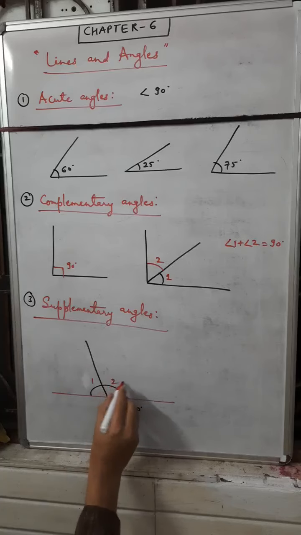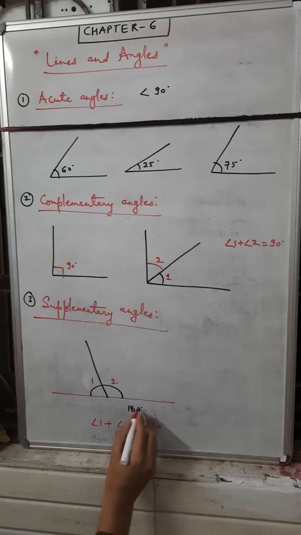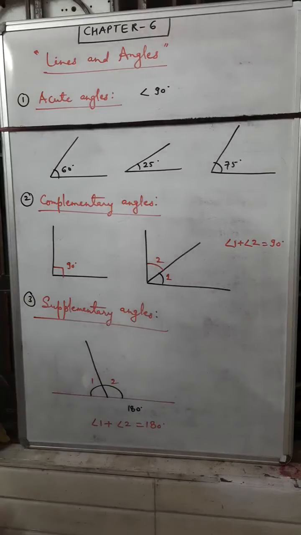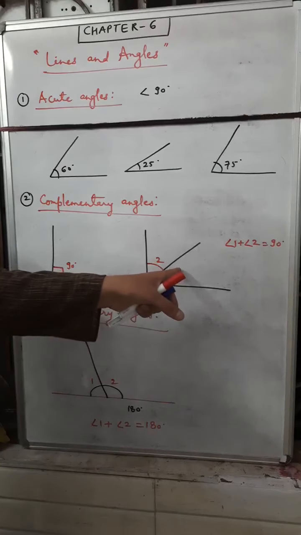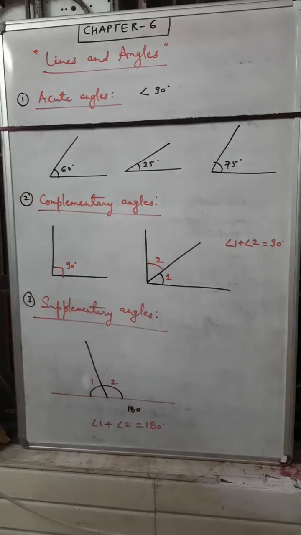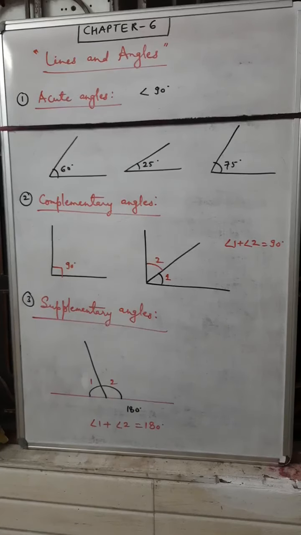In that condition angle 1 plus angle 2 is equal to 180 degrees. If the sum of two angles is equal to 180 degrees, these two angles are called supplementary angles. So these are supplementary angles, these are complementary angles, and these are acute angles, which are less than 90 degrees. We should understand them very well because they are useful in this chapter.